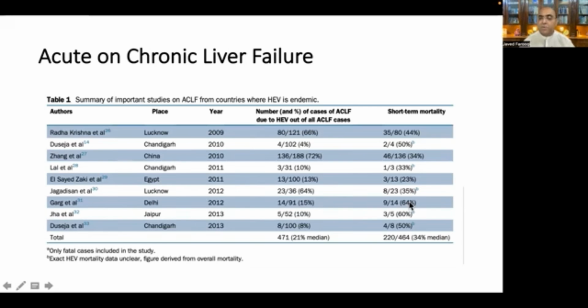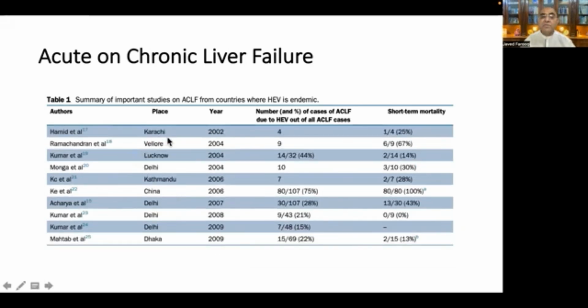So the huge data is coming from the neighboring country, India, where, when the cause of the ACLF is acute hepatitis E, mortality is very, very high. And the same has been reported from other parts of the region as well.